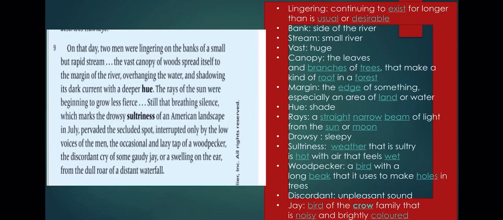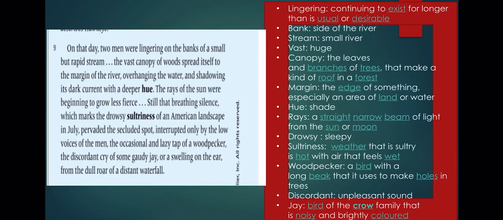The rays of the sun, the straight, narrow beams of light from the sun, were beginning to grow less fierce. The sun is taking away, like it's getting to night, so its rays are getting less fierce.